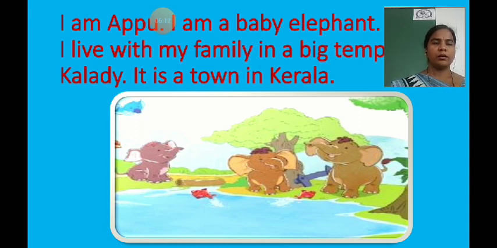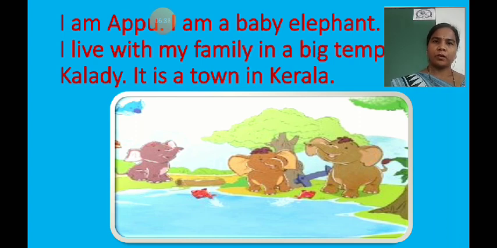Appu is a baby elephant. And where does he live? He lives with his family. Like we people have our own family, Appu also has his own family. He lives with his family in a big temple in Kaledi. Kaledi is the name of a town.